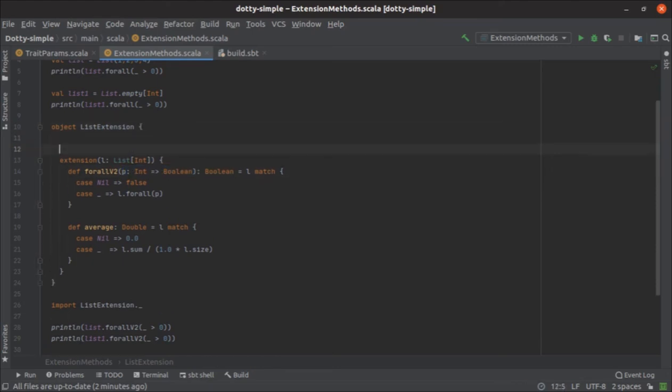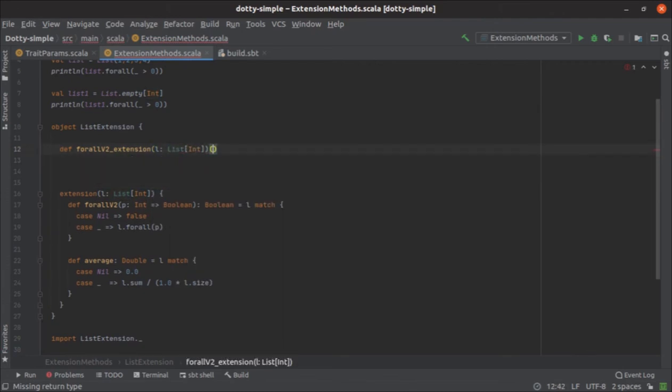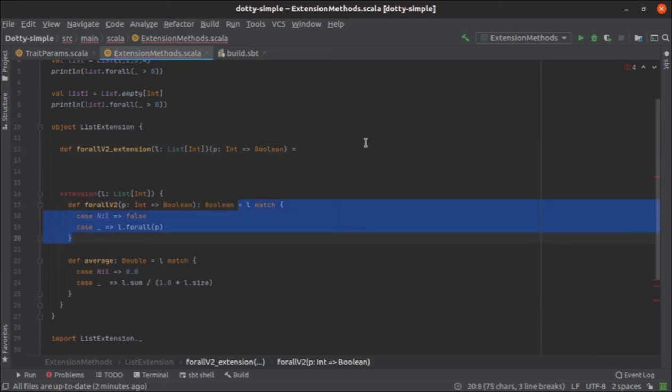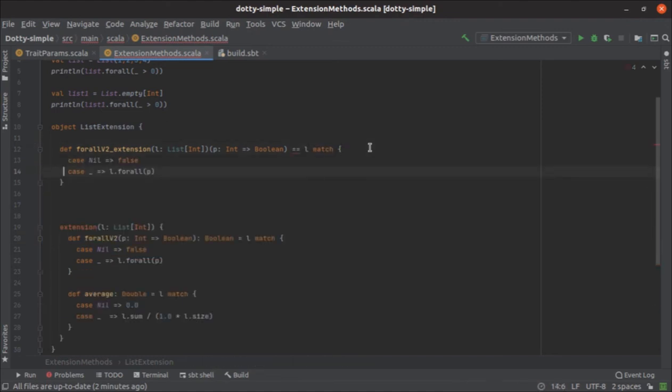If I show you how this extension method will be internally rewritten, it would be something like forallV2Extension, and the first argument is the list of integers, and the second is the predicate, which is from Int to Boolean, and the rest is the same.